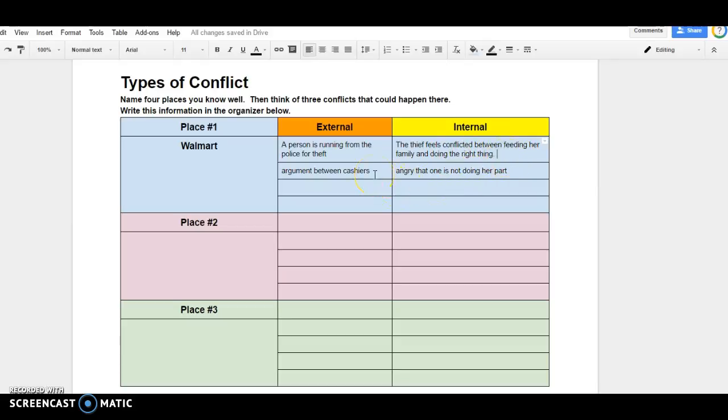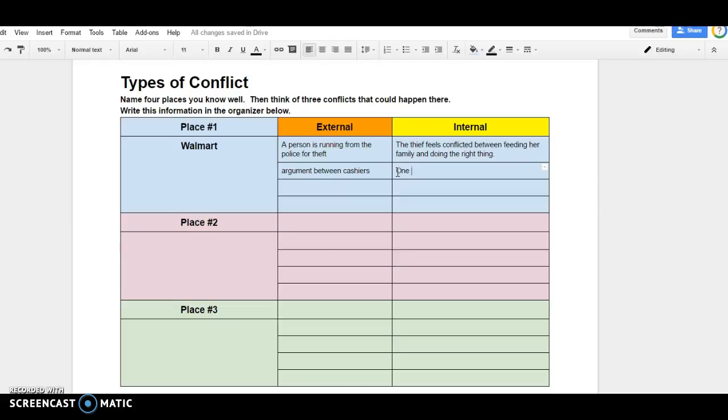Here's another example. Maybe if the cashiers argue, it's possible that one is angry because she feels the other one is not doing her part. Another internal conflict might be that one of the cashiers feels she really doesn't know the job.